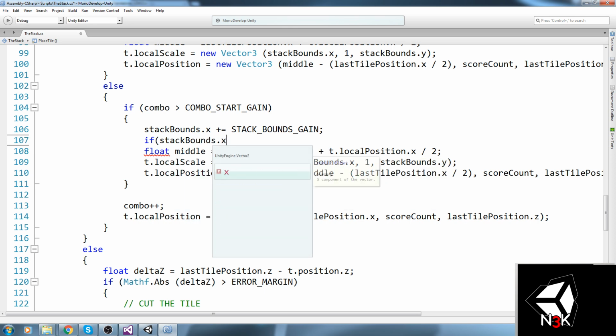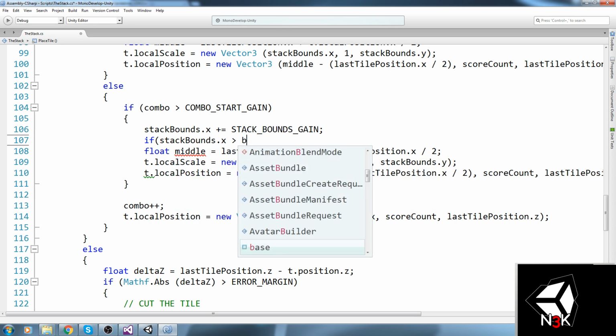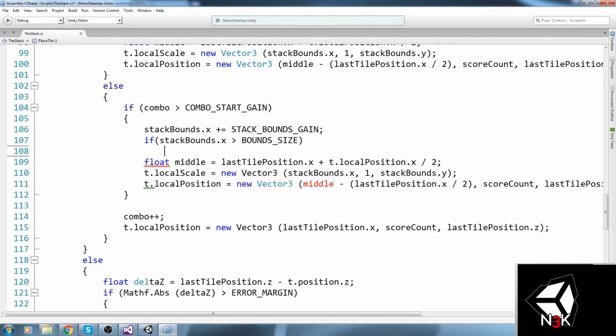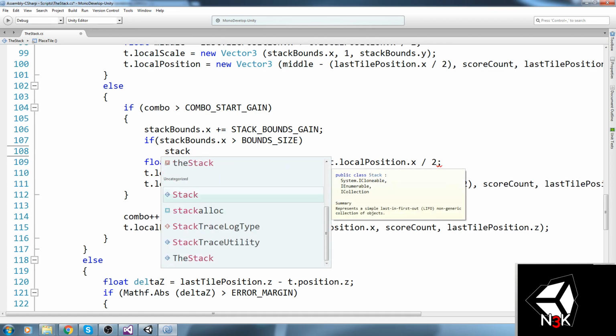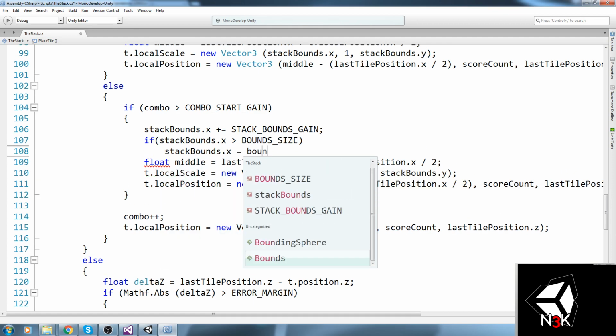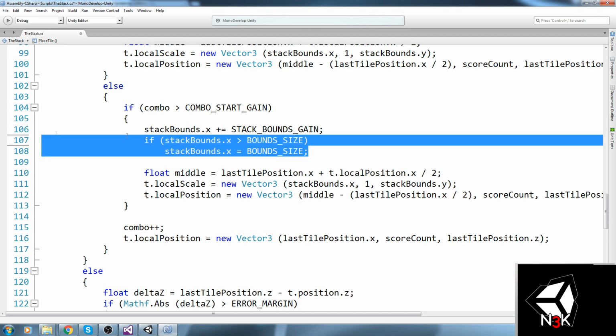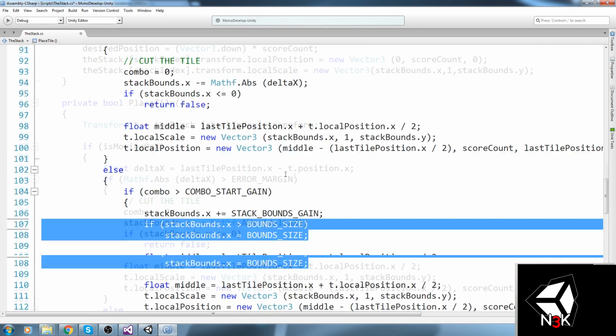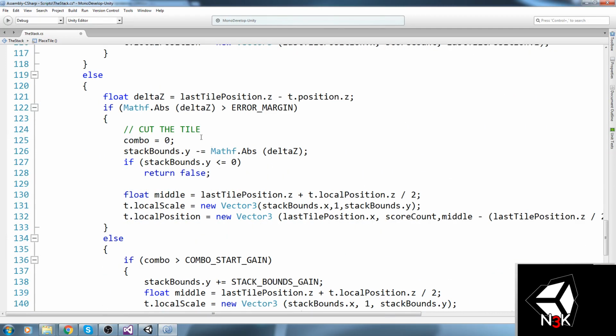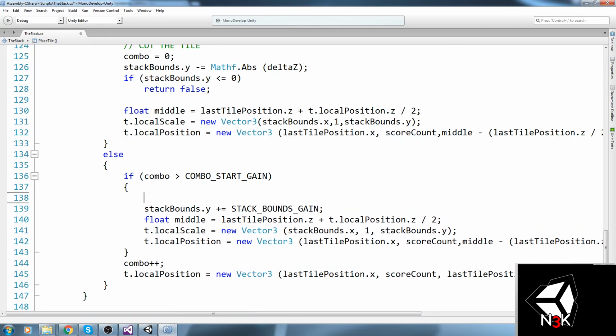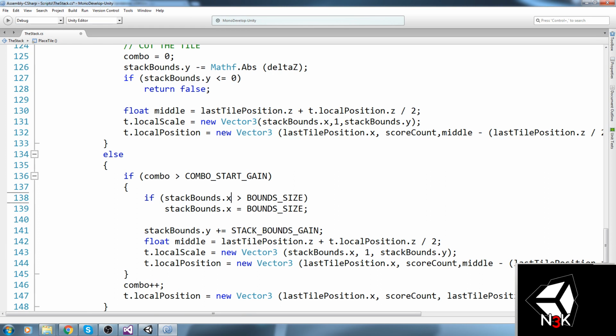So stackbounds.x, if that is bigger than the bound size, then let's say stackbound.x is equal to bound size. Same thing for the z-axis, or I mean the y-axis in this case. So over here, stackbounds.y, like this. Okay. So what else could we be doing?